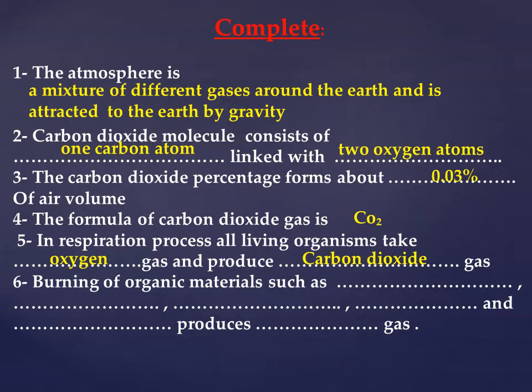Number 6, burning of organic materials such as what and what produces what gas? What are the examples of organic materials? Wood, coal, oil, gasoline, and tobacco. Burning all of these materials produces carbon dioxide gas.